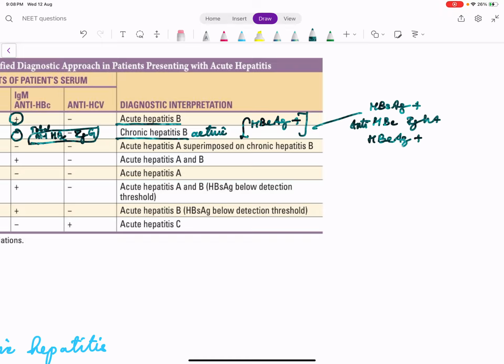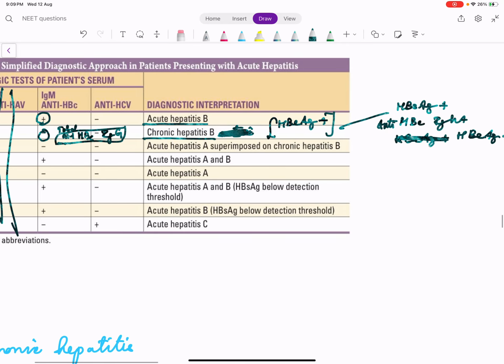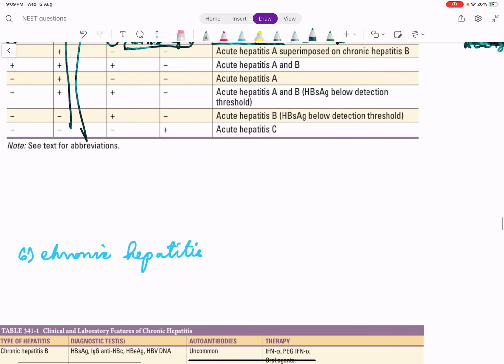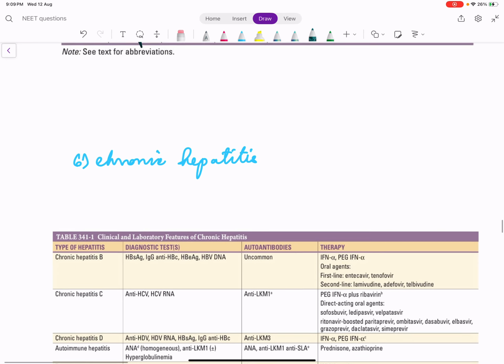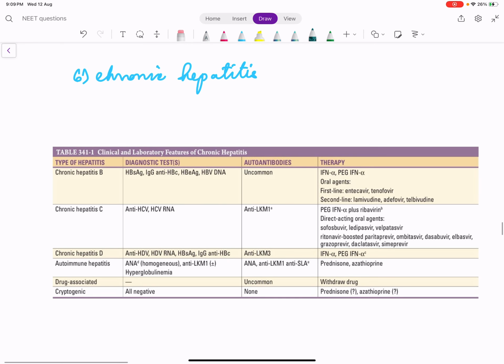In this case, we call it chronic active hepatitis. If this word active is not there, then we can say HBeAg is negative.